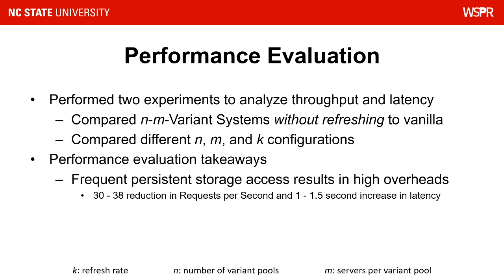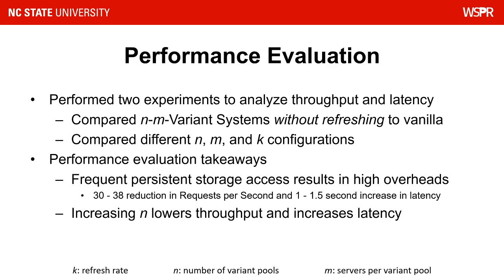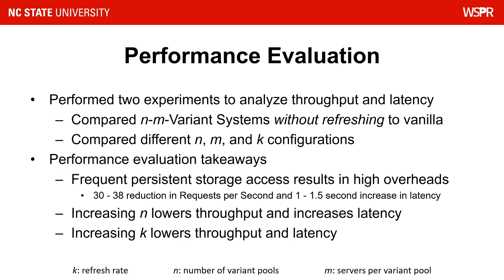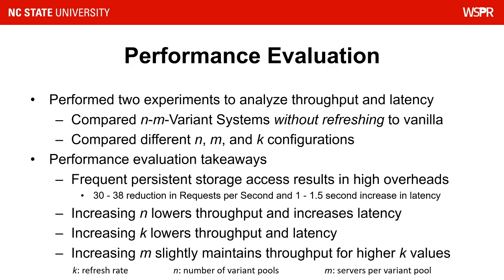It is important to stress that this overhead is dependent on the application itself. Applications that generate more queries will have higher overheads, as we see here. Next, we noticed that increasing N resulted in lower throughput and higher latency due to bottlenecking at the verification proxy. As we increased the refresh rate, we observed lower throughput and latency due to fewer servers being online and less contention for resources at the verification proxy. Finally, we saw that increasing M allows you to maintain a slightly higher throughput for higher refresh rates.